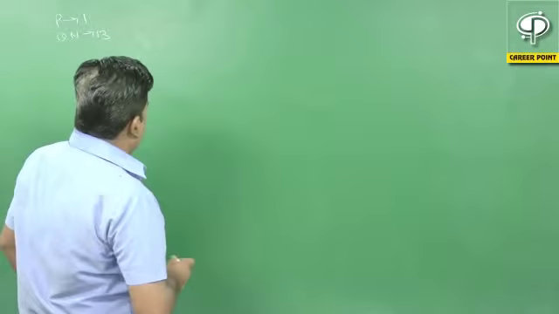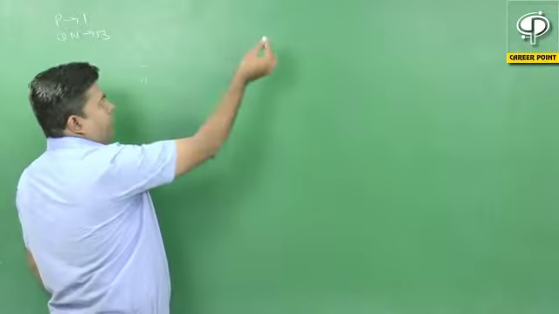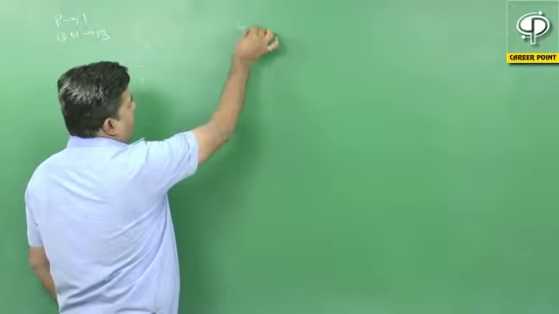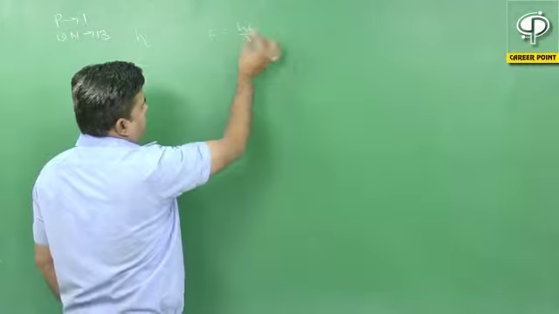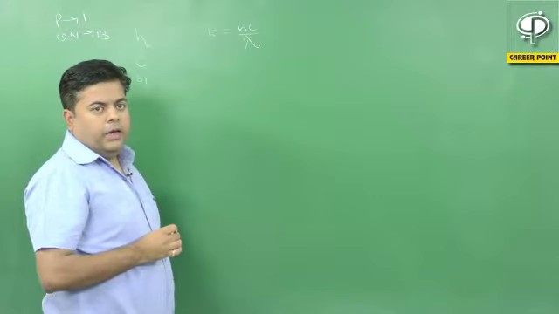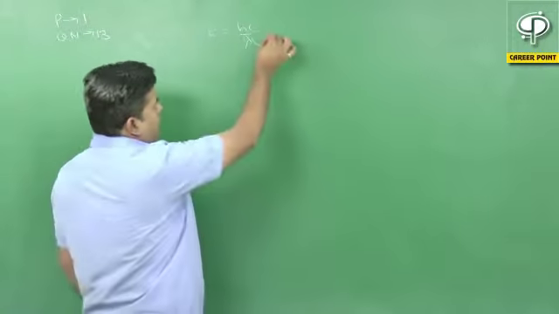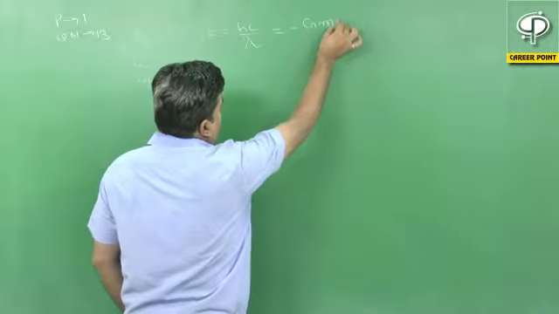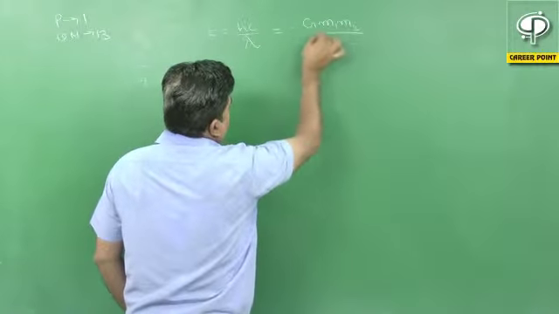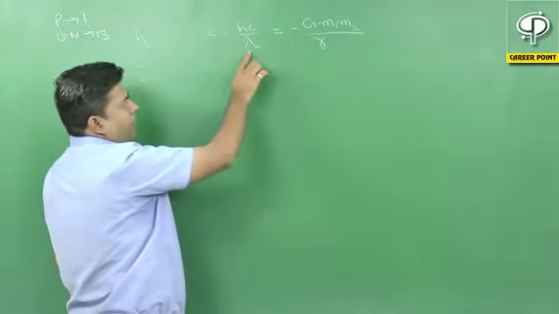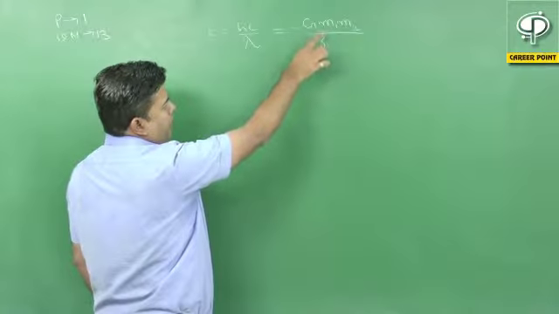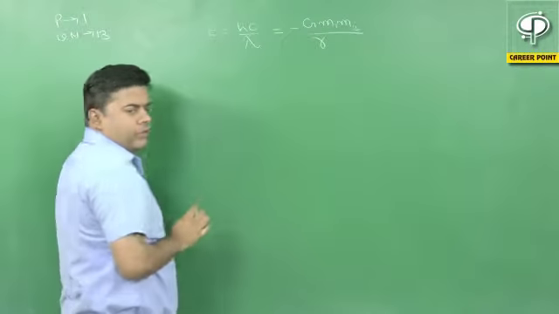From the general formula, we know that E is given by hc by lambda, and the potential energy of a system of two masses is given by G m1 m2 by R. Here lambda is the length L and this is also L, so we can cancel, and we can assume m1 is equal to m2.